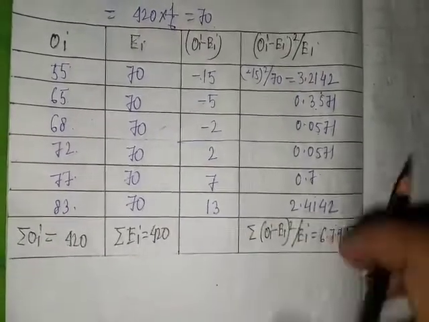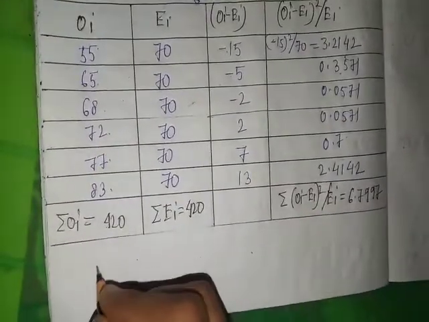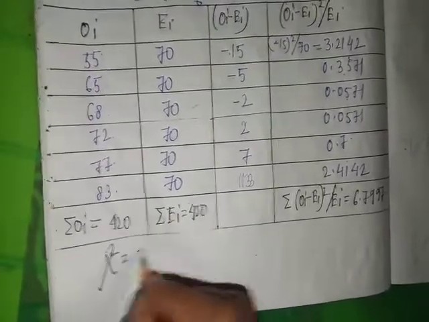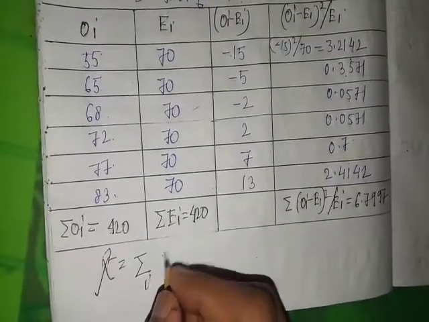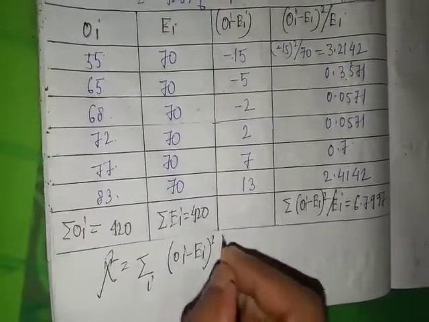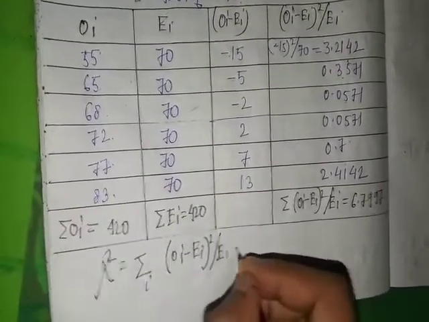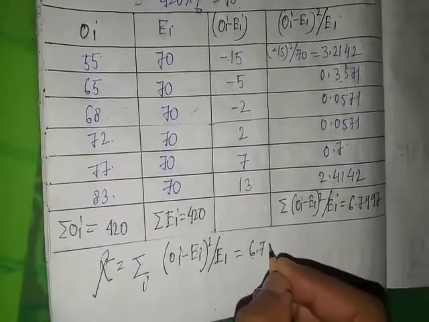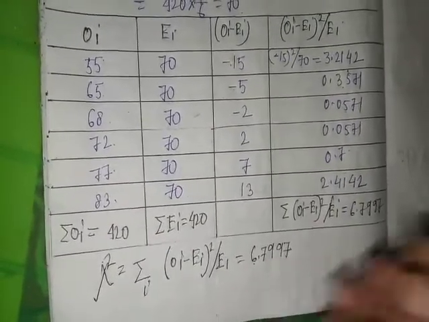So this is the formula of chi-square: chi-square equals the summation over i of Y minus EI whole square by EI, which is equal to 6.7997.